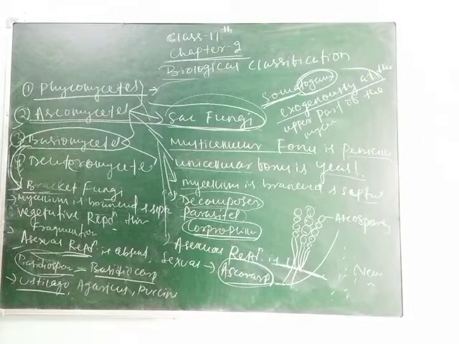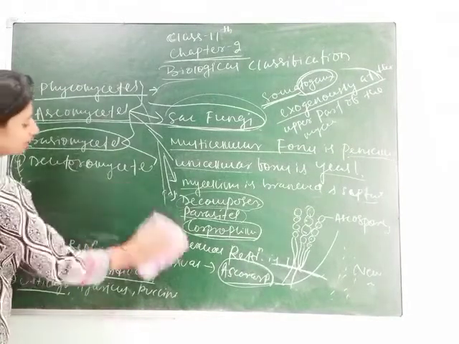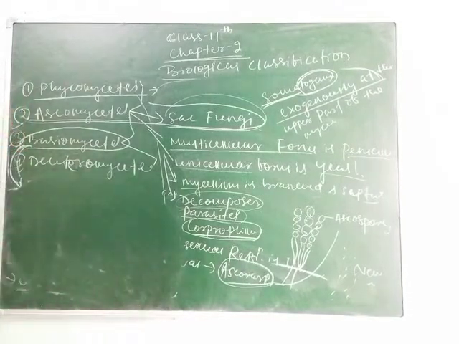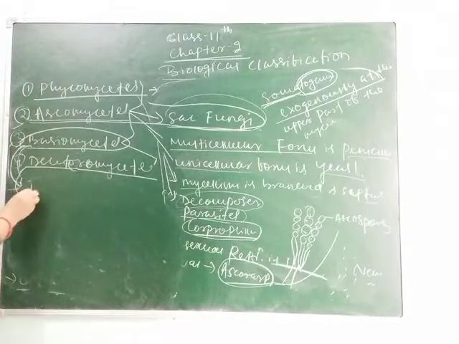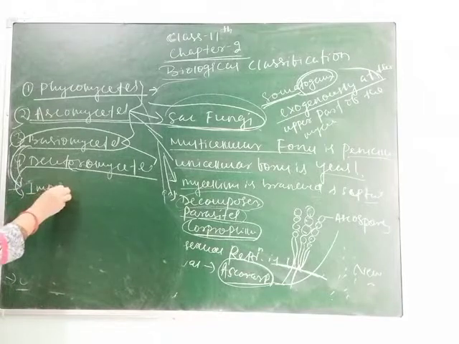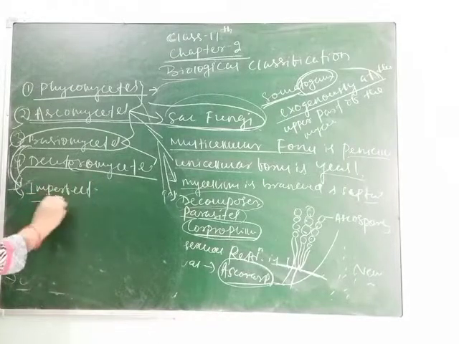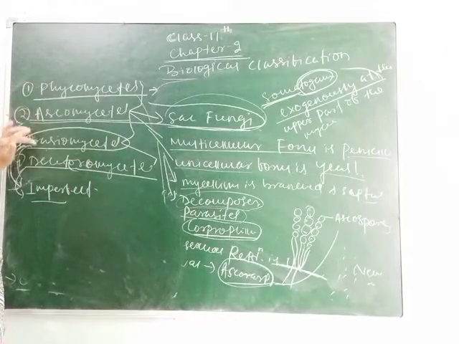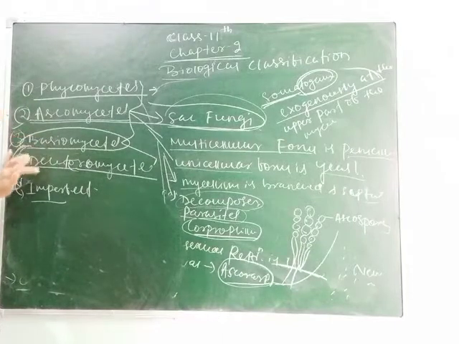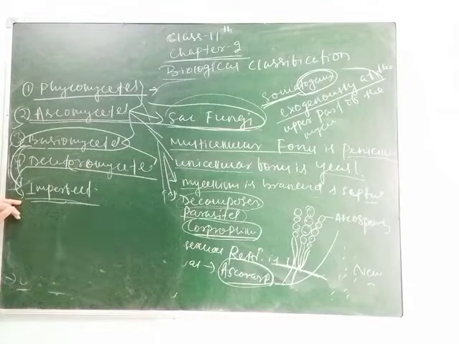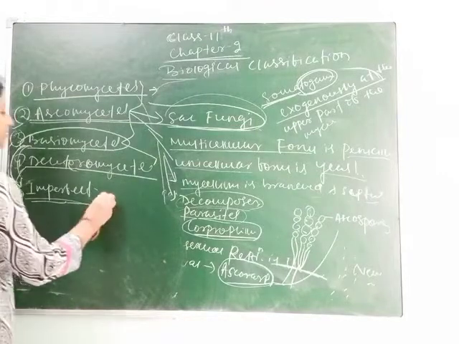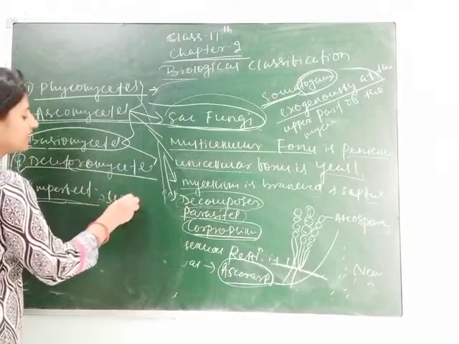The next one is Deuteromycetes. It is commonly called imperfect fungi. Students, here you can see Ascomycetes is called sac fungi, Basidiomycetes is called bracket fungi, and Deuteromycetes is called imperfect fungi. Why is this called imperfect fungi? Because sexual reproduction is absent.